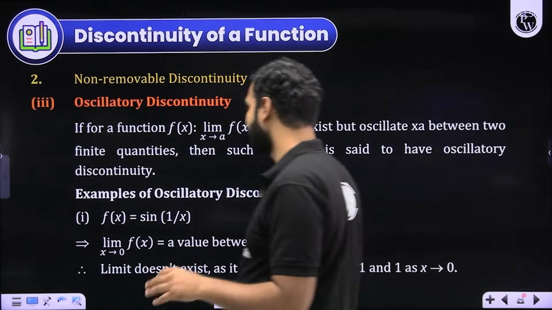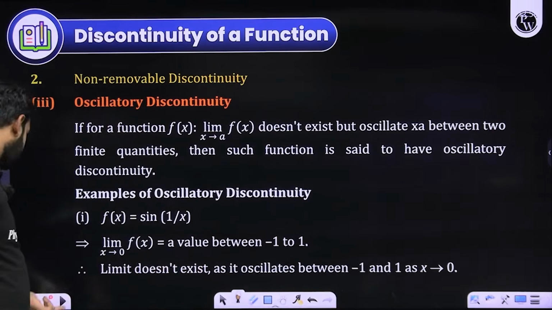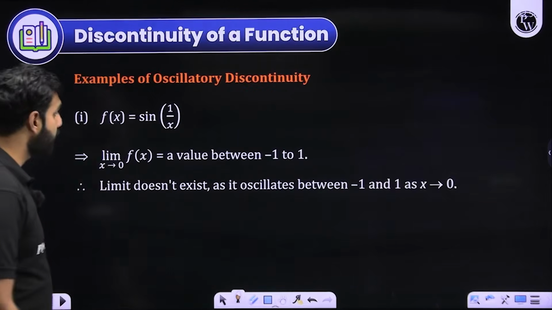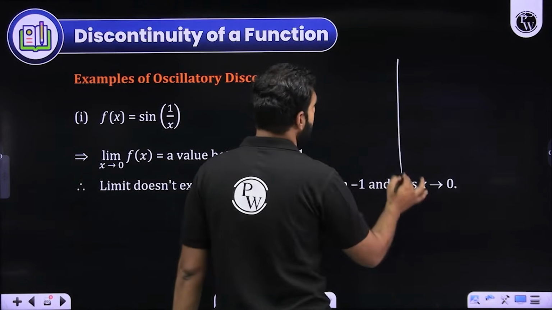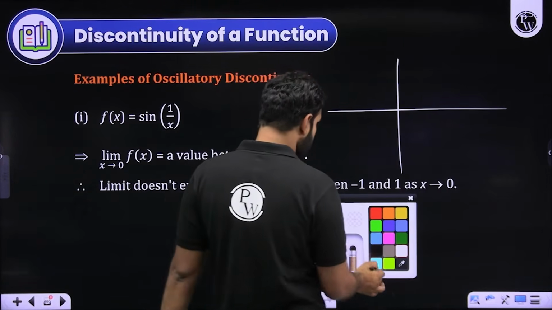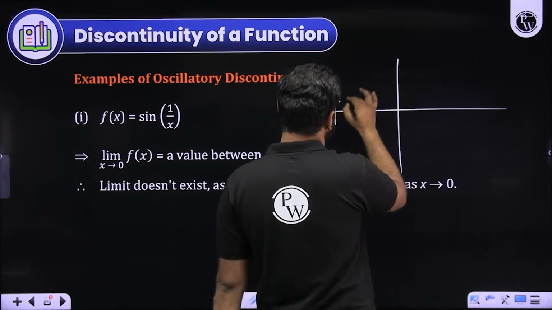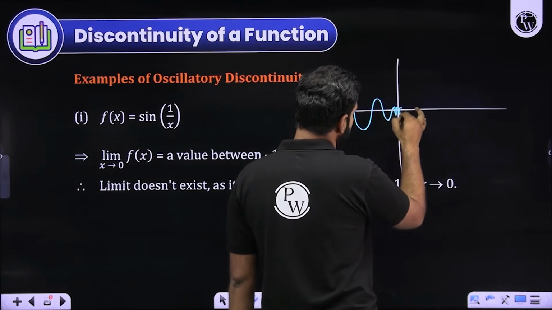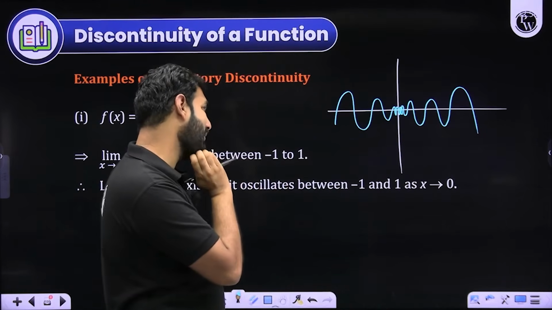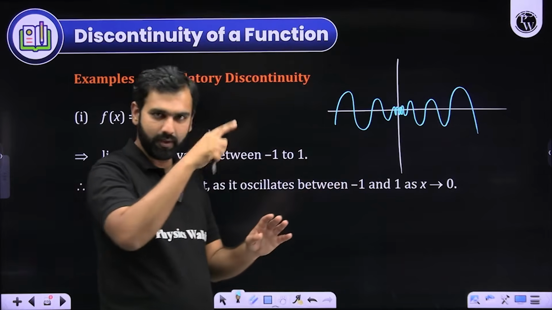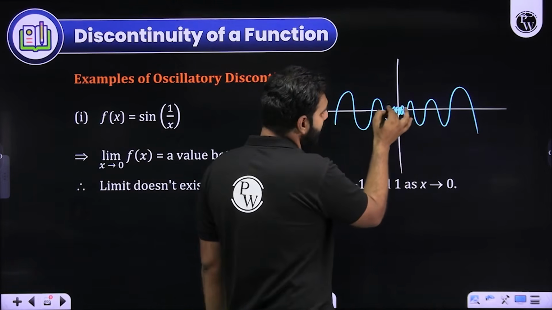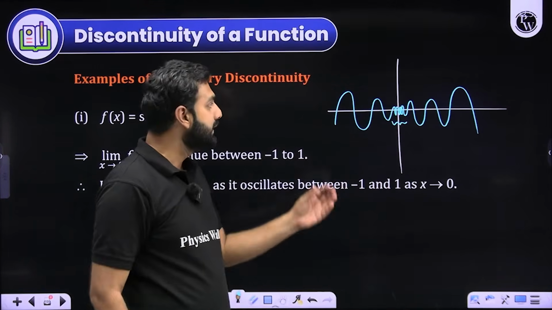What is oscillatory discontinuity? When you talk about an oscillatory type of discontinuity, it means if you draw the graph of f(x) = sin(1/x), the graph goes like this. Although I won't be able to draw it properly, I'll try to show you something here. The graph goes like this, and it oscillates a lot at this stage. What I'm trying to make you understand is that for different values of x the graph creates a sinusoidal wave, but in the very close proximity of 0 it keeps on changing its behavior.